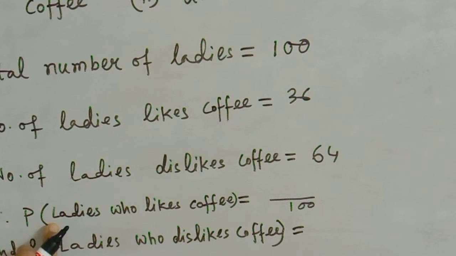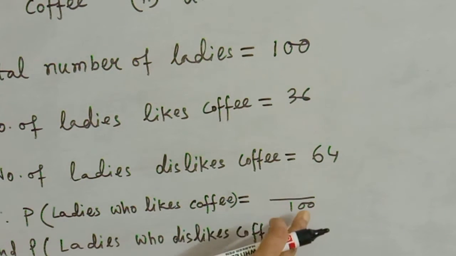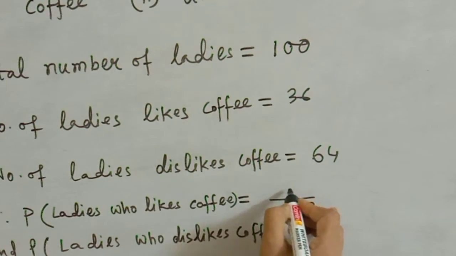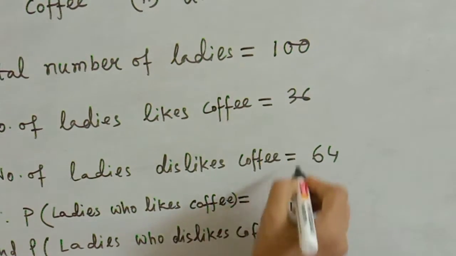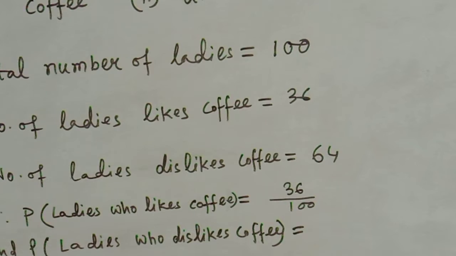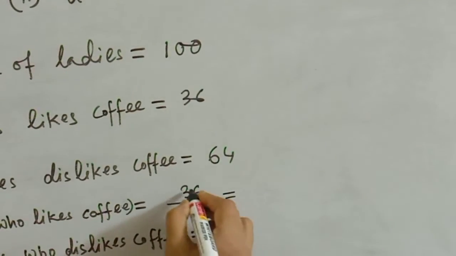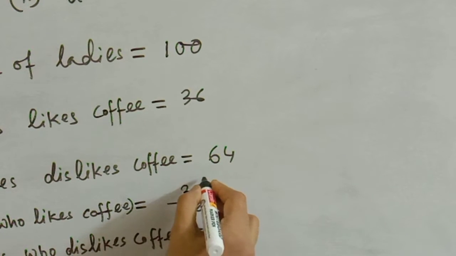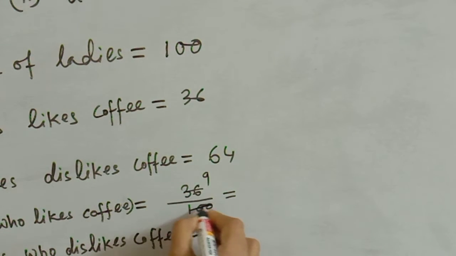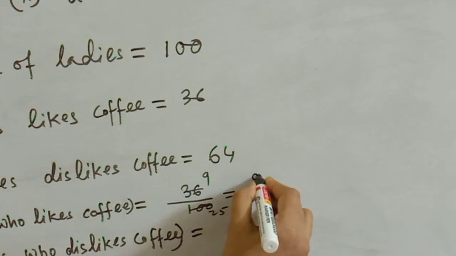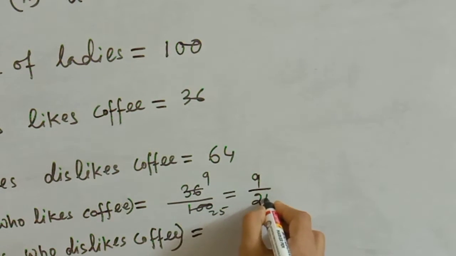Now the probability of the ladies who like coffee is equal to, out of 100, likes coffee 36. You can leave the sum here, or if it is possible you can see that it can be cancelled. So you can cancel it: 9 4s are 36, 4 25s are 100, so you can write 9 by 25 also.